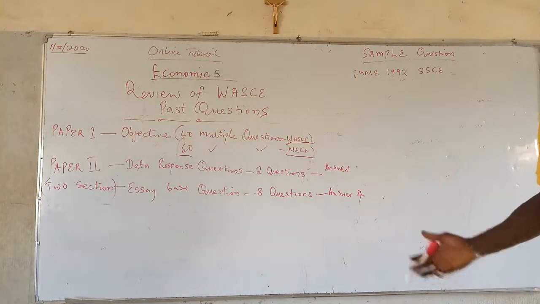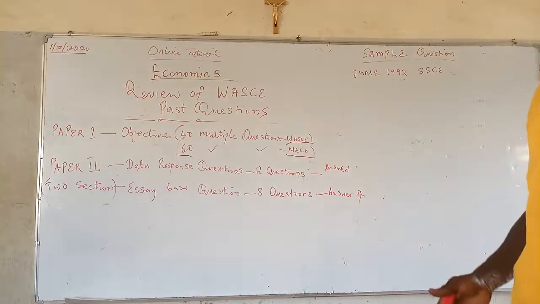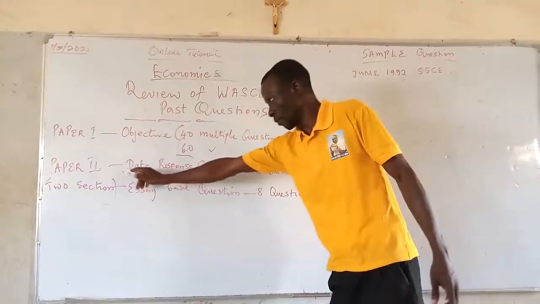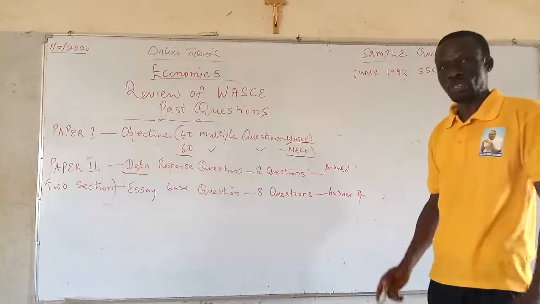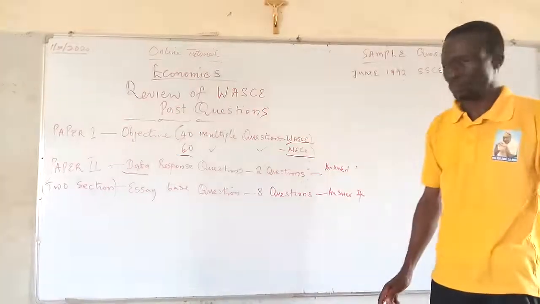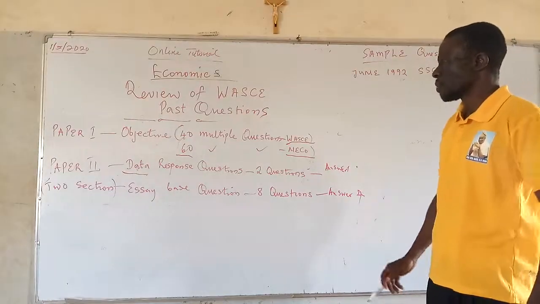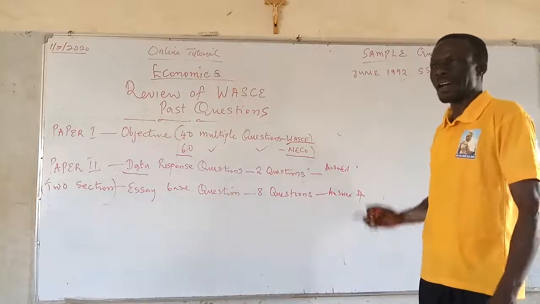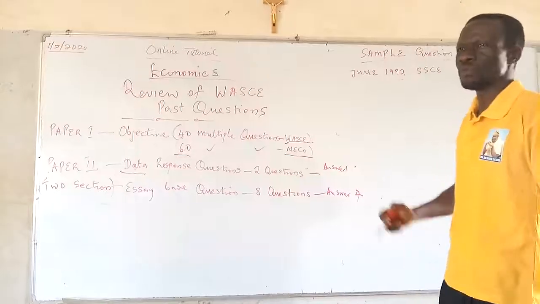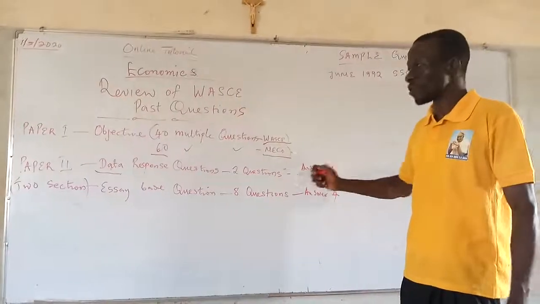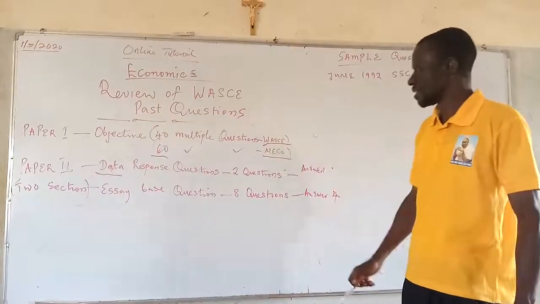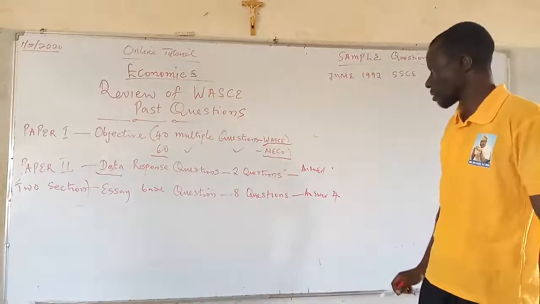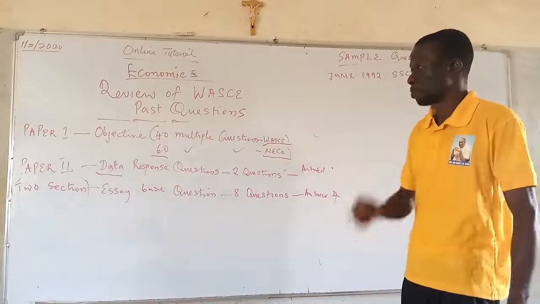In this section, you'll be provided with data, and you're expected to respond to the questions that are being asked. For you to be able to skip through the data response questions, accurate knowledge of the principles of economics is highly needed in this area. You'll be given two questions of which you'll be asked to answer one.